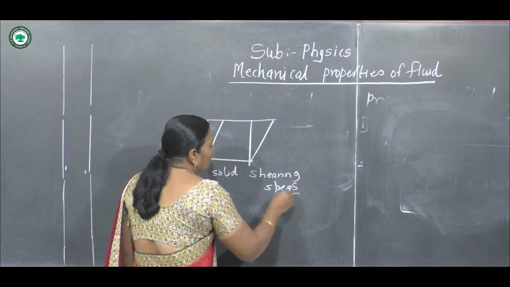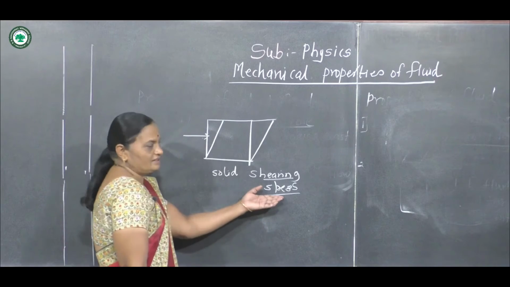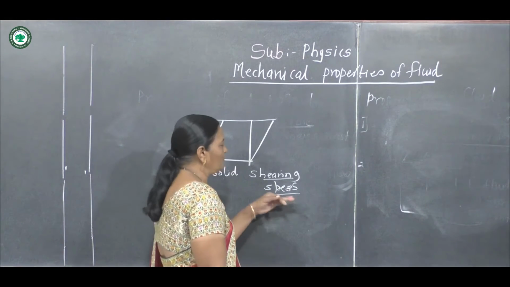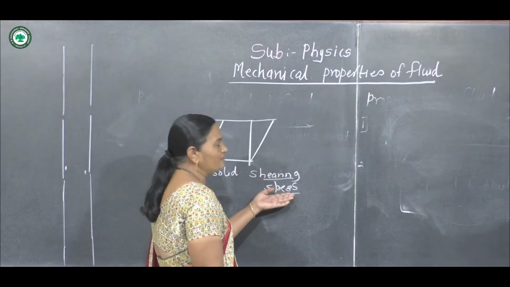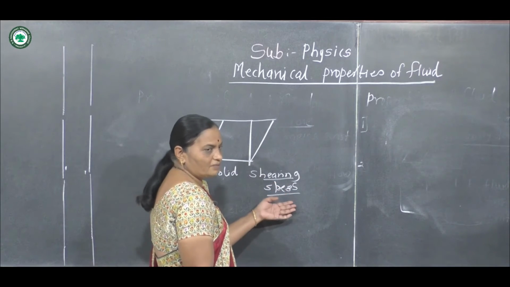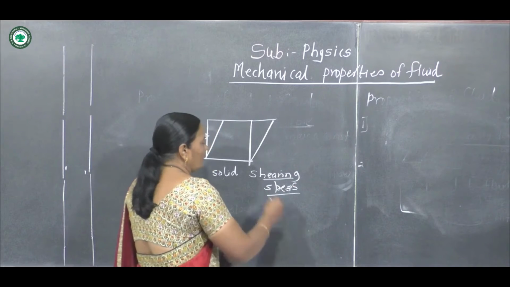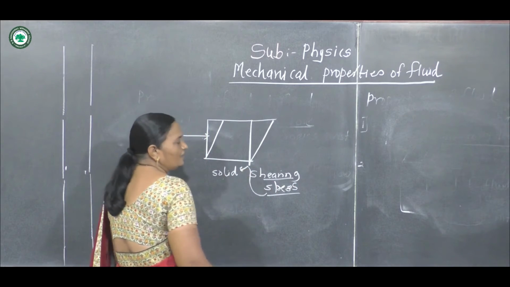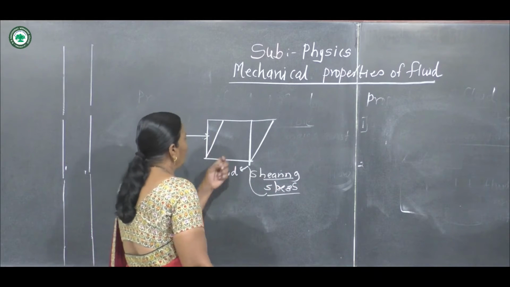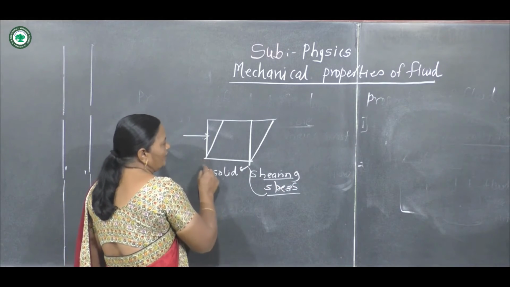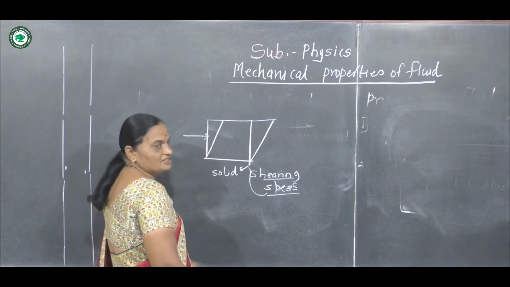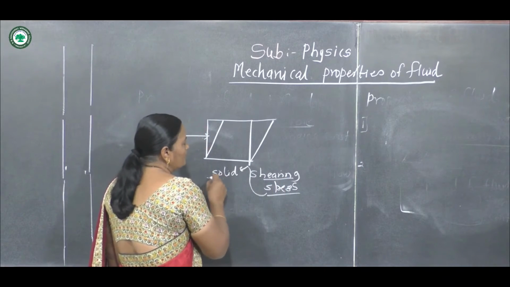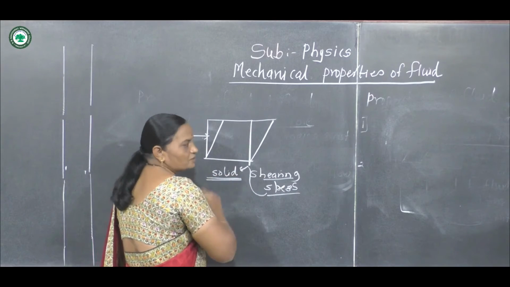We see the details in 11th standard, that is stress and strain. There are different types of stress and strain, that is longitudinal stress, volume stress, and so on. Here the shearing stress is the property of a solid. If force is applied, the shape of the solid changes. This is called shearing stress, and it is in the case of solids.